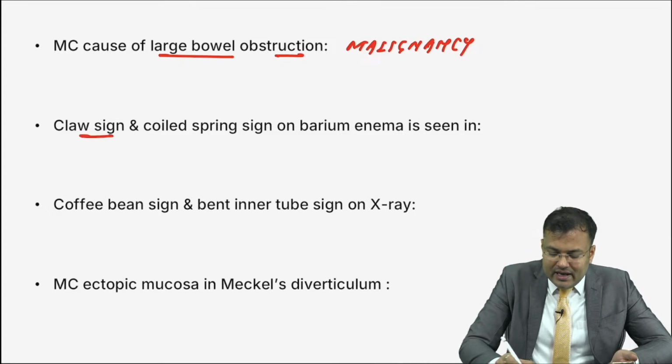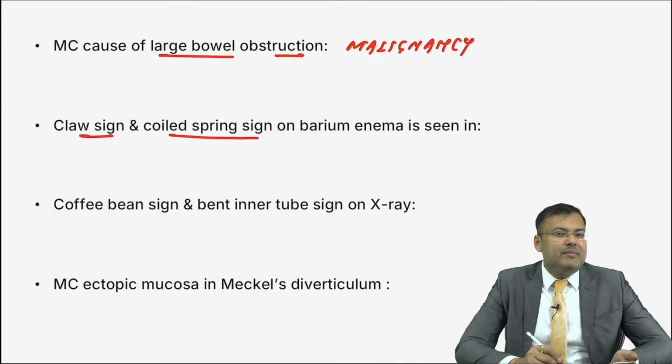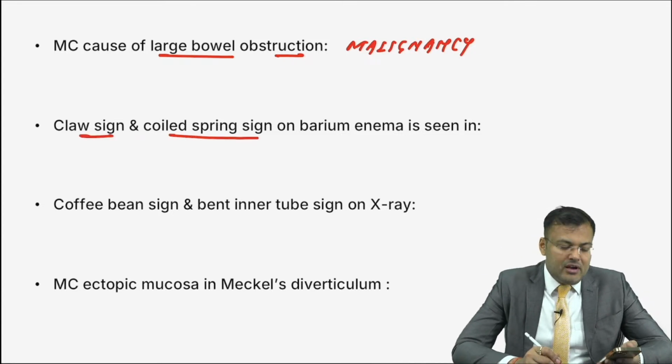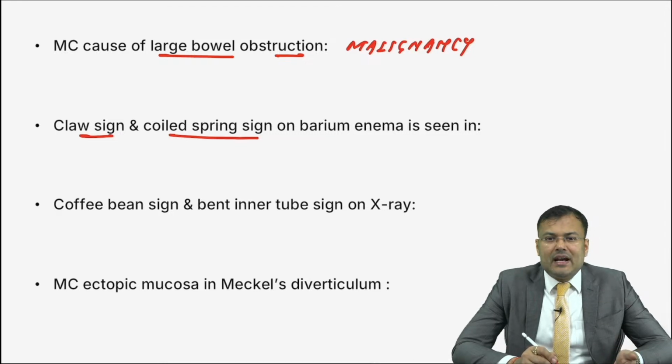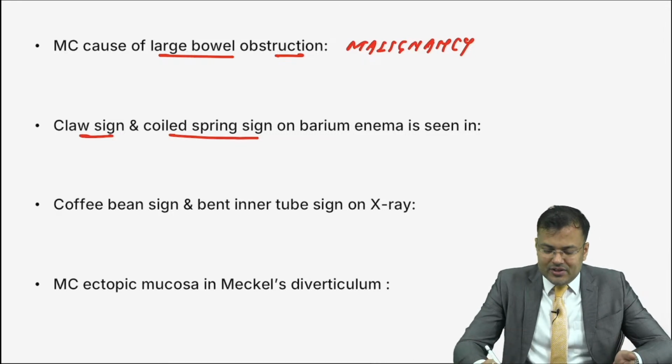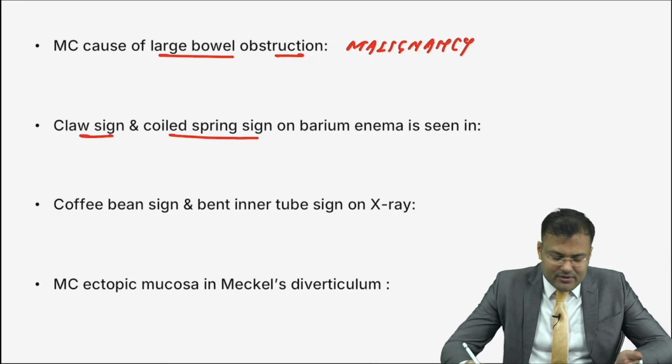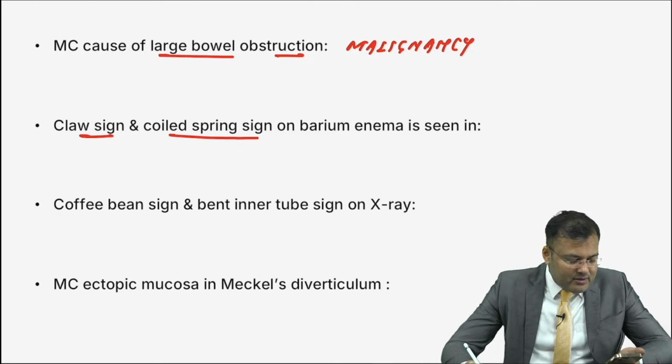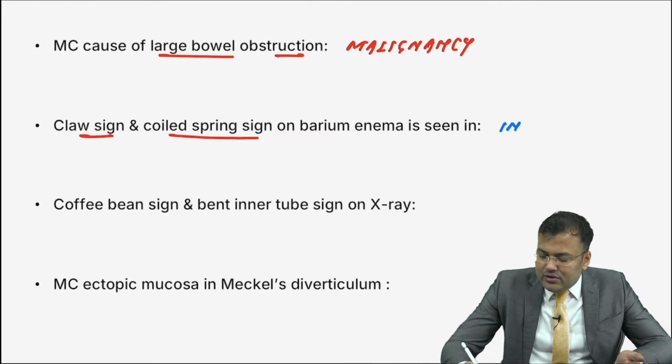Next, claw sign, coiled spring sign on barium enema. It is seen in which condition? Easiest question, intussusception. Very good. This is intussusception.